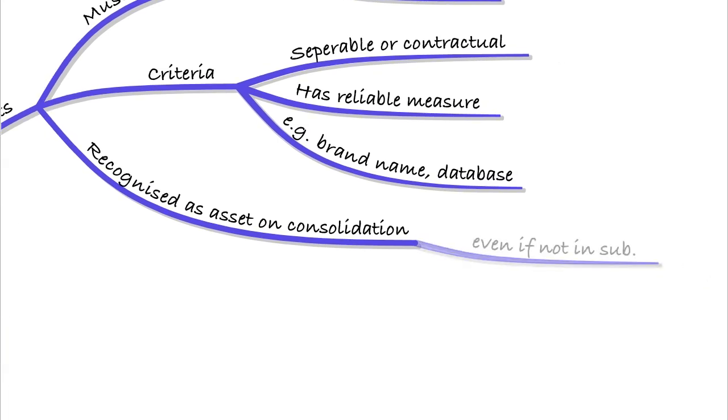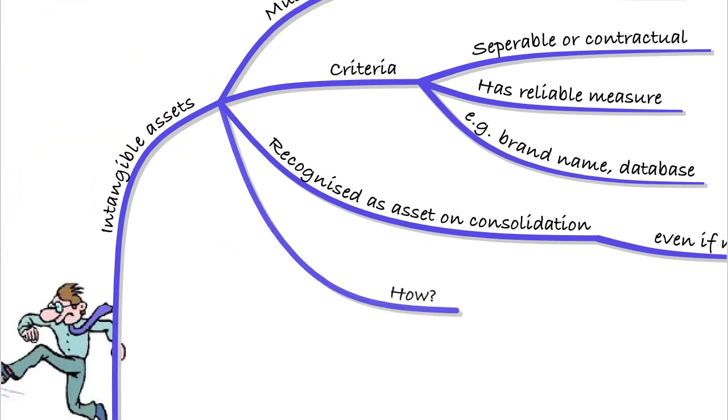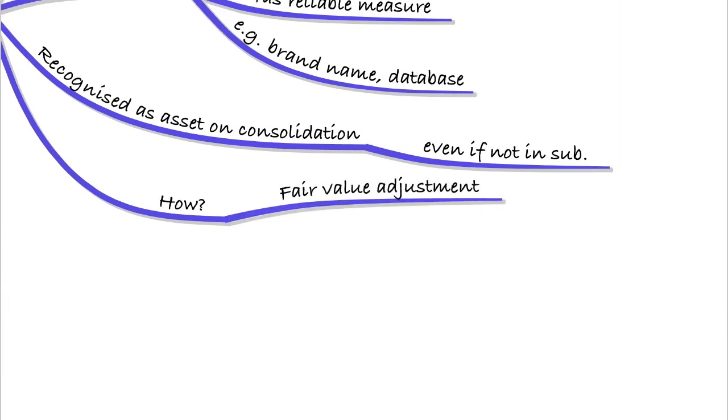Now what we're saying is we need to separate those out and recognise an asset on consolidation. That's even if the asset isn't recognised in the subsidiary's individual accounts, and there's a reason for that, because under IAS 38 they can't show separately intangible assets that are internally generated, and we'll look at that in more detail in IAS 38 lectures. So how do we do this? Well, it would be a fair value adjustment.